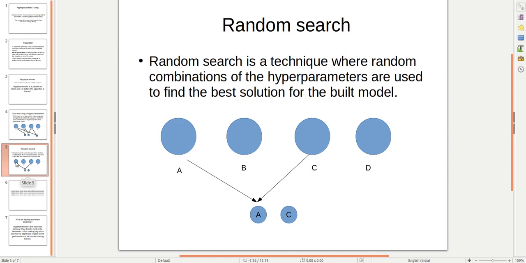But now if we talk about random search, it is a technique where random combinations of the hyperparameters are used to find the best solution for the built model. If we take the same example of four houses A, B, C and D, in random search it will not take all the combinations like A-B or B-C or B-D. It will take random combinations like A and C or B and D and give you the best solution out of those. It will take less time, but the accuracy is lower.